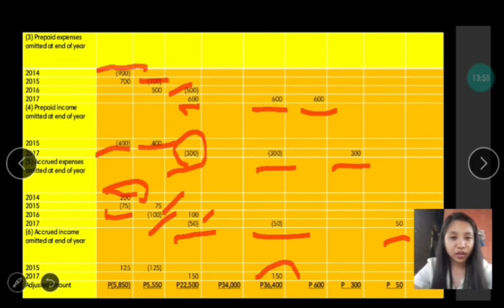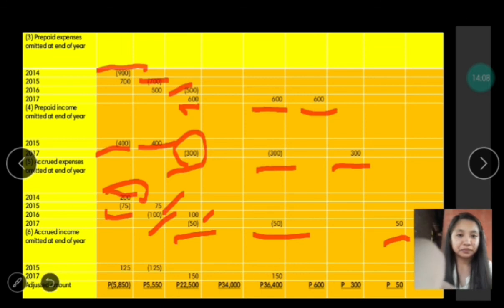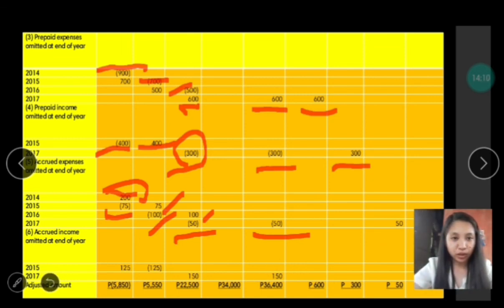Now, we have to compute the adjusted amount. So I compute it per column. So first, we have for the year 2015 net profit. Oh no, it's not a net profit.